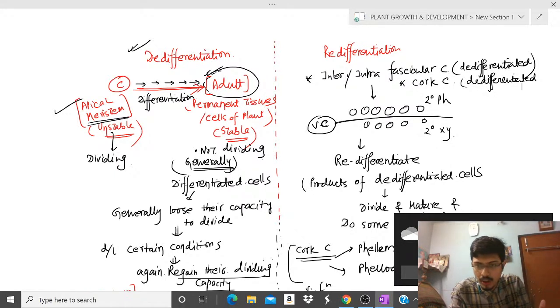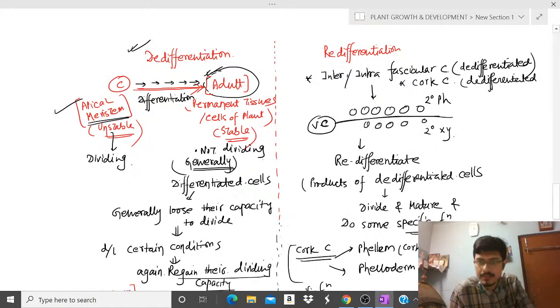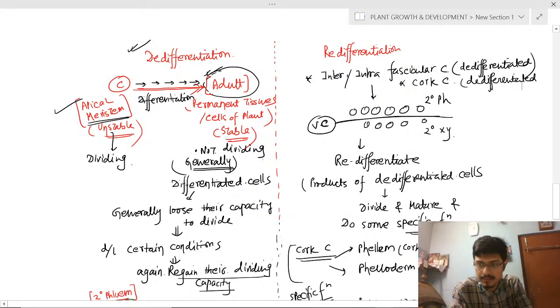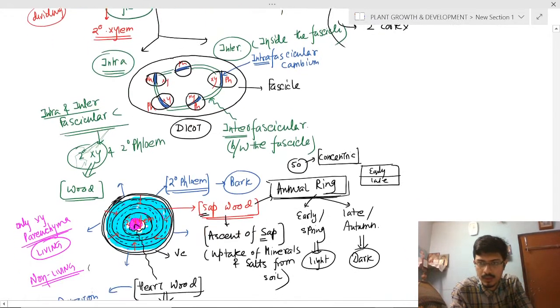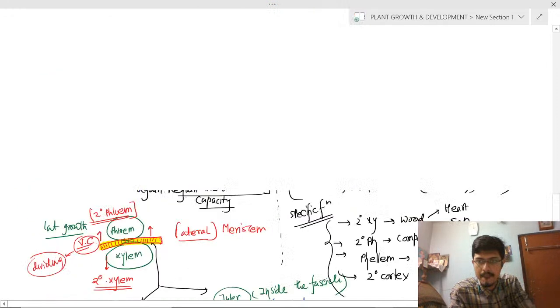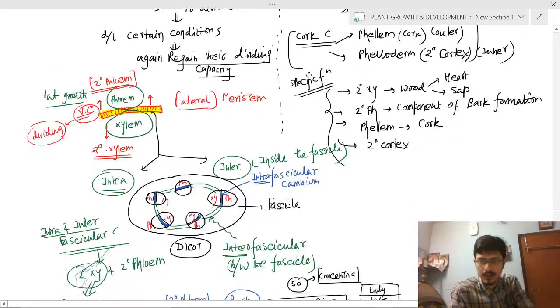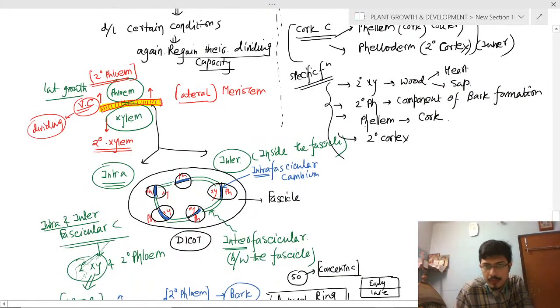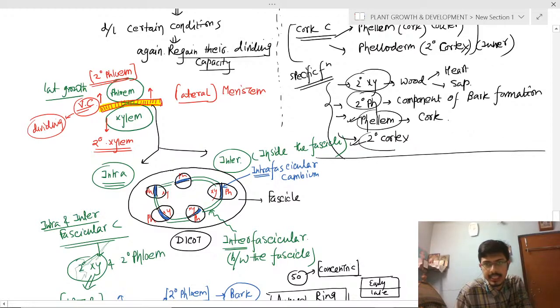Okay, so from where you can get the secondary phloem and secondary cortex. So these are the examples of secondary xylem, secondary phloem and secondary cortex.